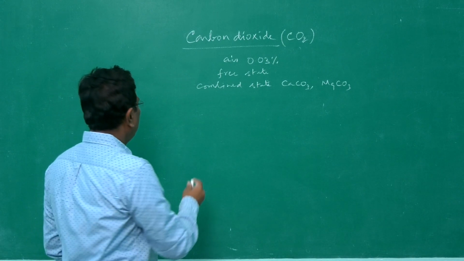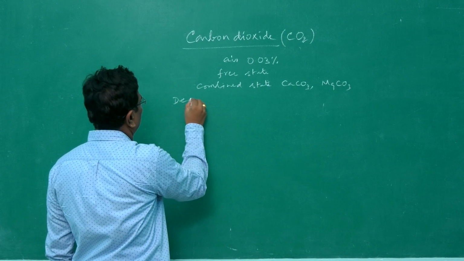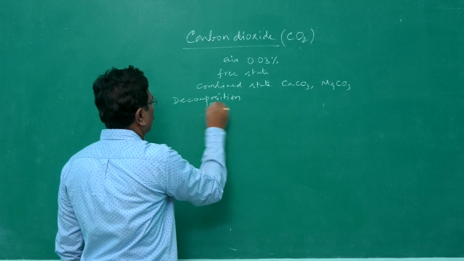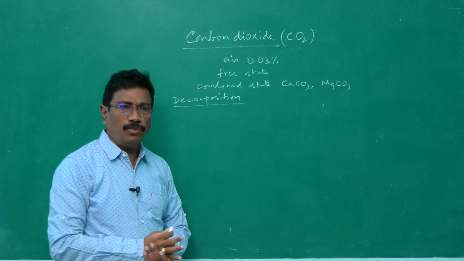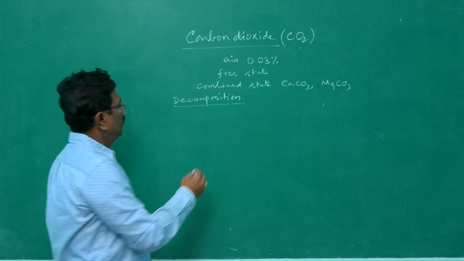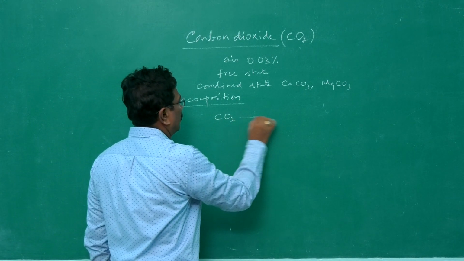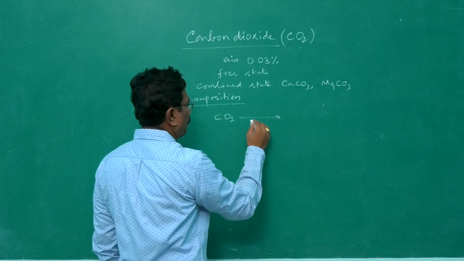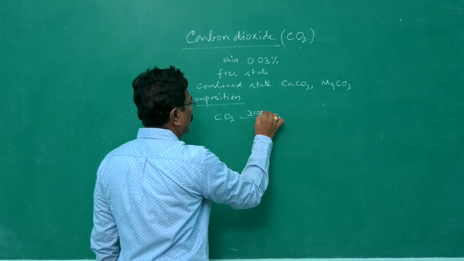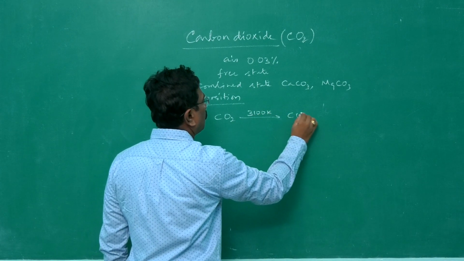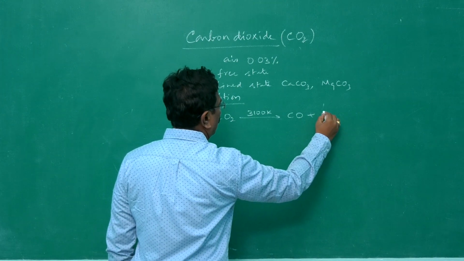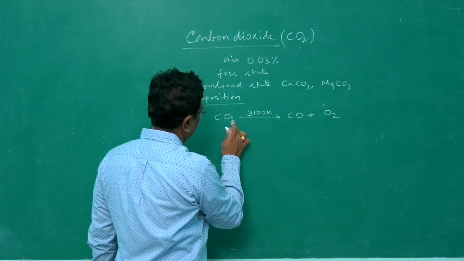Now, decomposition. Carbon dioxide is stable, and therefore decomposition is very difficult. But when heated at a very high temperature, say 3100 Kelvin, it may become carbon monoxide and half O2.